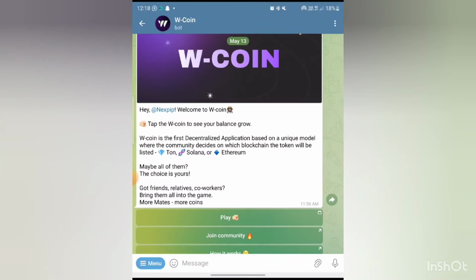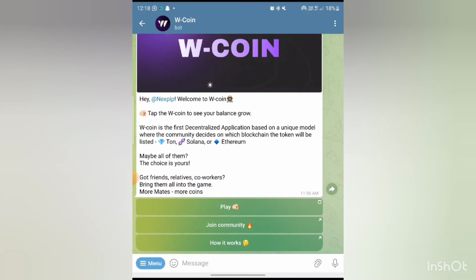So I'll be showing you how you'll be able to earn on this coin. First one, you're going to refer friends, relatives, or co-workers. It's very simple and you don't have to pay any charges or fees. So let me show you how to earn this particular coin. I'm going to be dropping the referral link in the YouTube description.